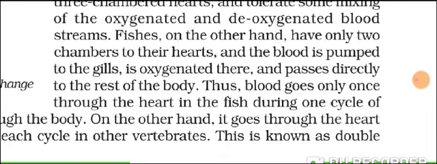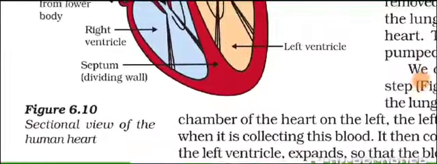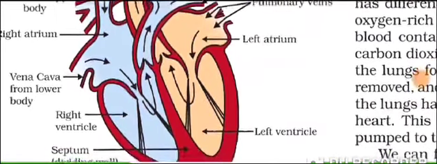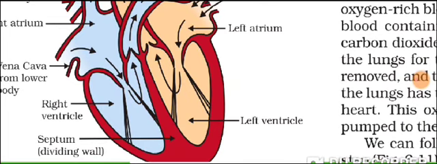So that is all about the structure and function of the heart, working of the heart. Clear? Sometimes only diagram of structure of heart is asked, that is 6.10, which you have come across over here. This particular figure of 6.10, you'll have to practice it. This is for the structure part of it. Only diagram is asked, this is to be written. But if the structure is asked to be written in the theory section, then you will say that heart is made up of 4 chambers, which is made by the longitudinal and the transverse section. And you name the chambers and the valves which are present over there. That will be the structure part of it.